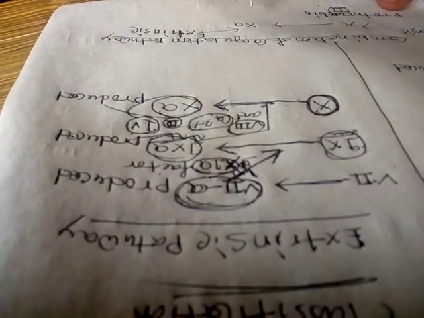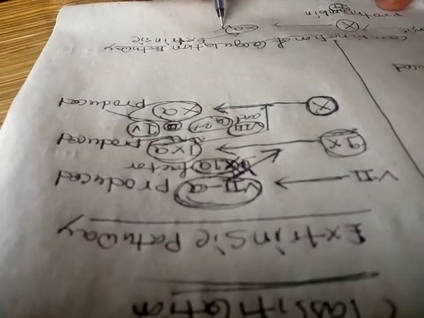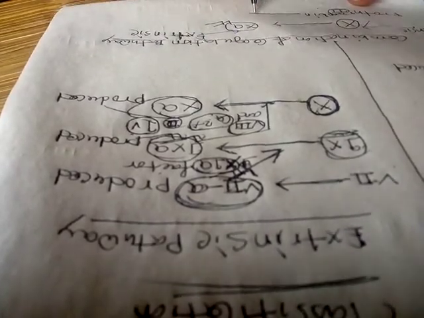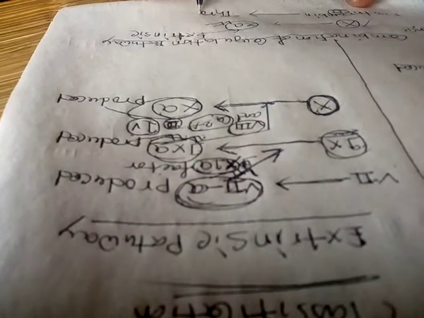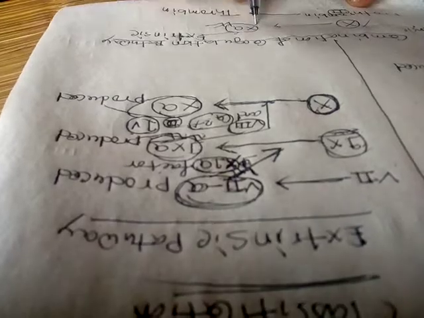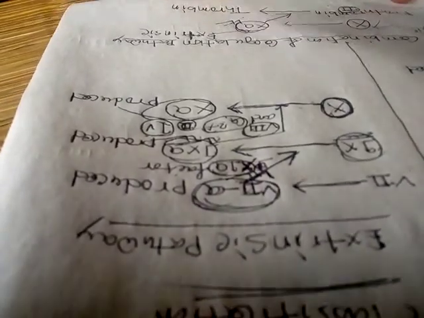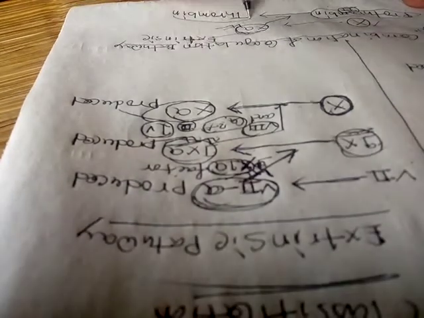After the production of 10A clotting factor, we can see the prothrombin is converted into thrombin with the help of 10A factor. So the second clotting factor prothrombin is converted into thrombin.